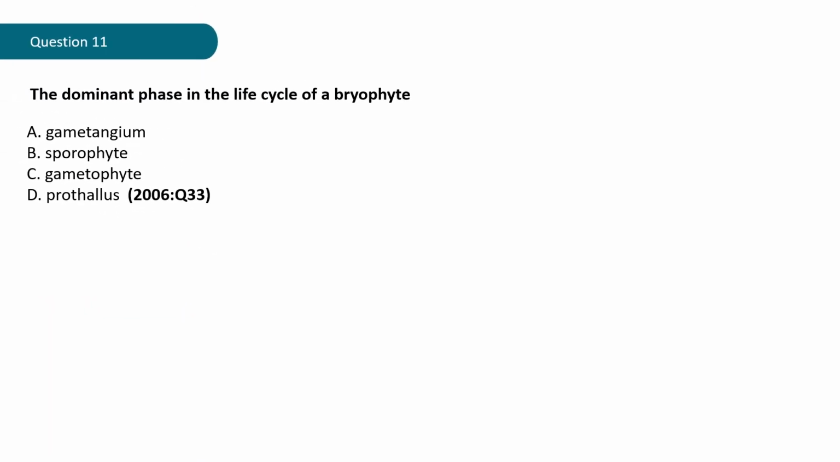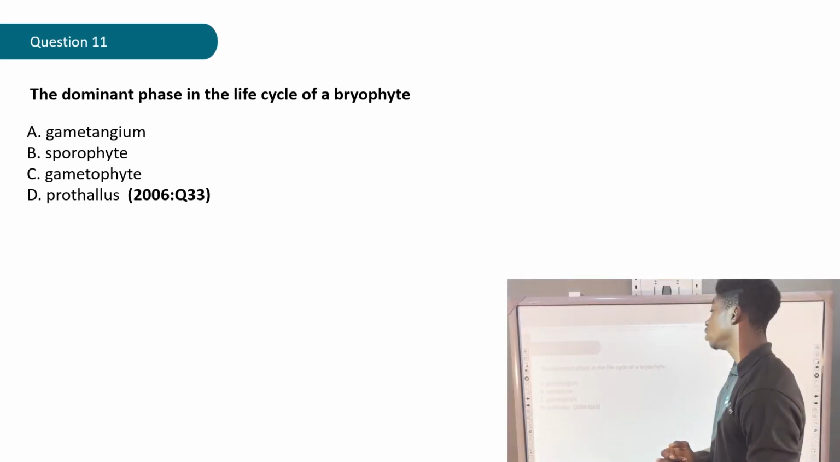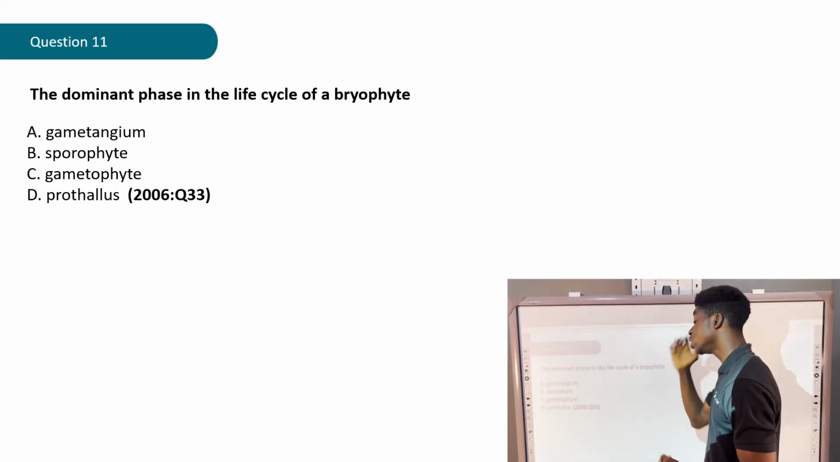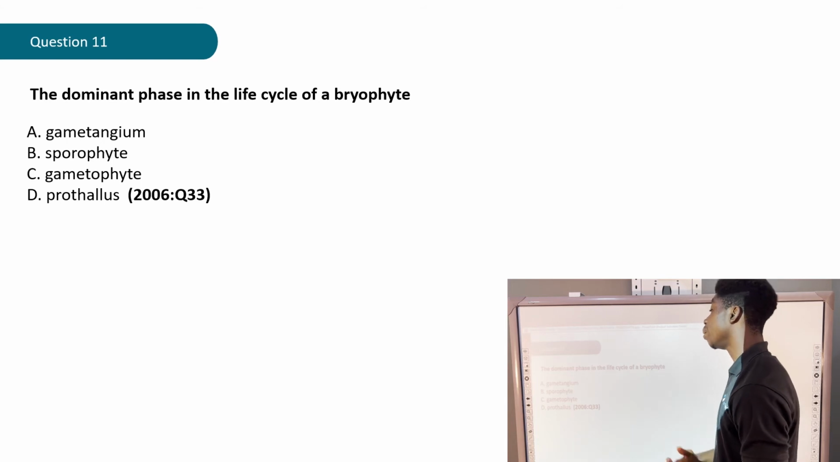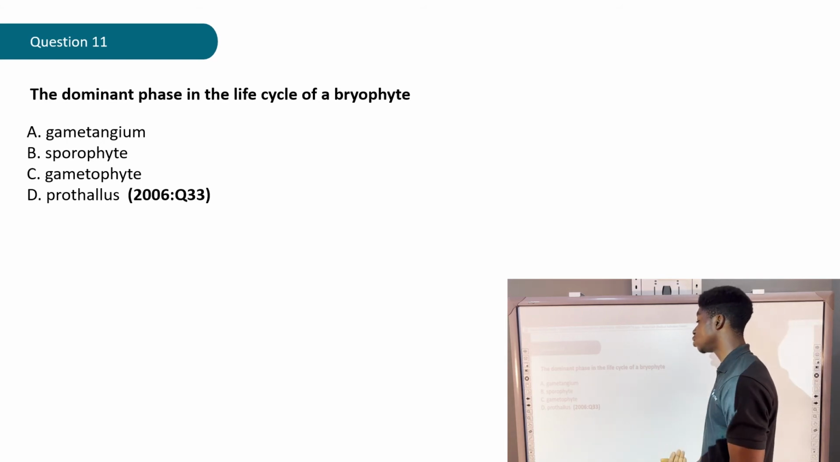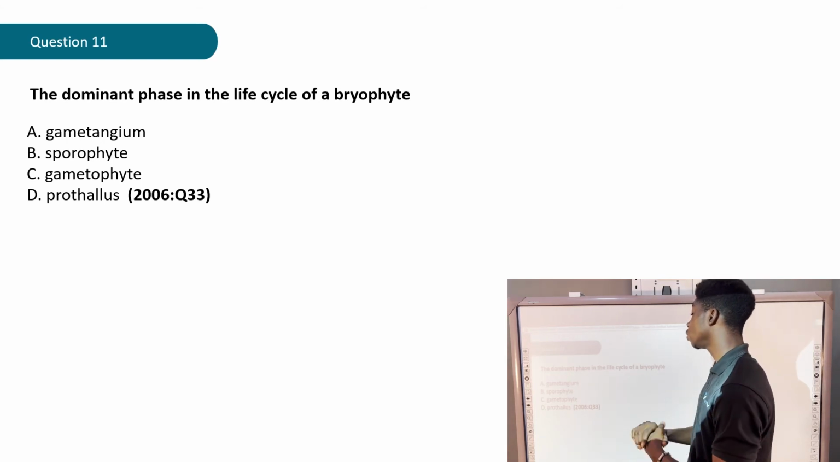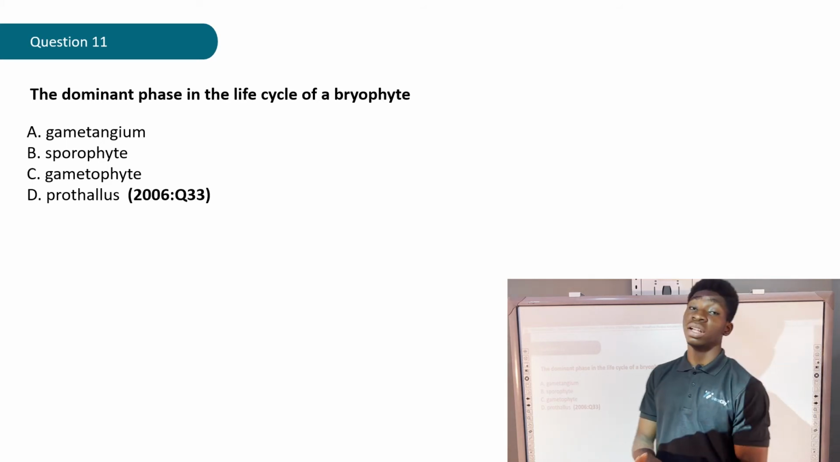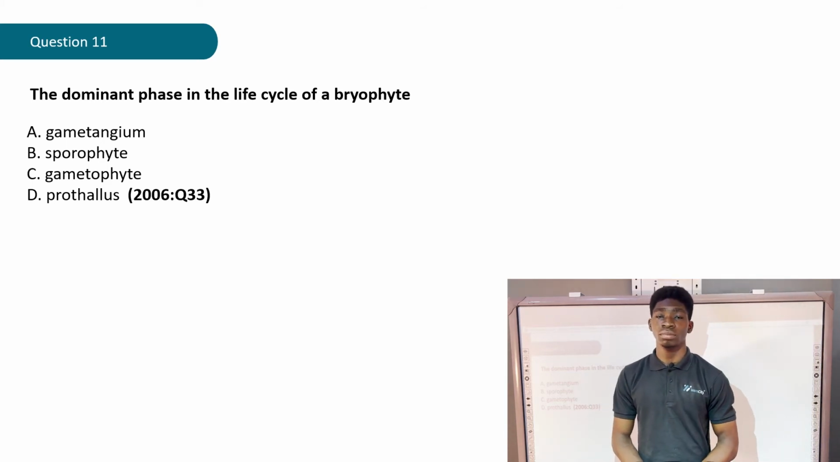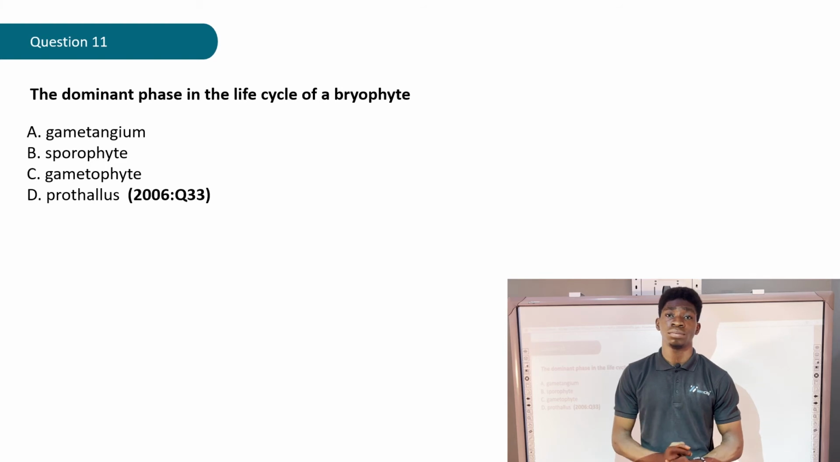Question 11. The dominant phase in the life cycle of a bryophyte is A. Gametangium, B. Sporophyte, C. Gametophyte, D. Prothallus. That is found in the year 2006, question 33. Why not give it a try?